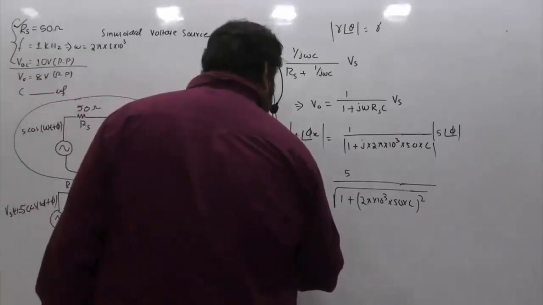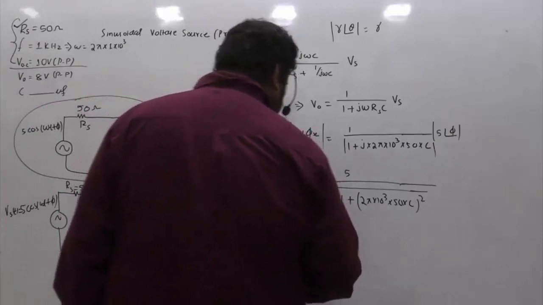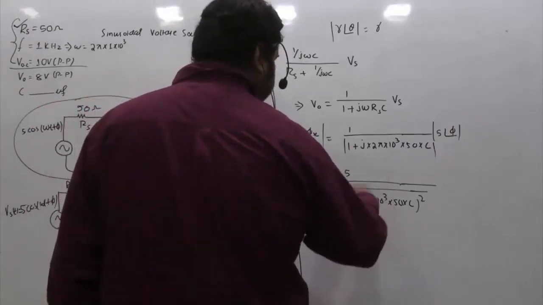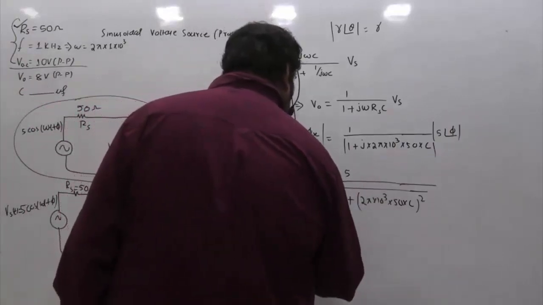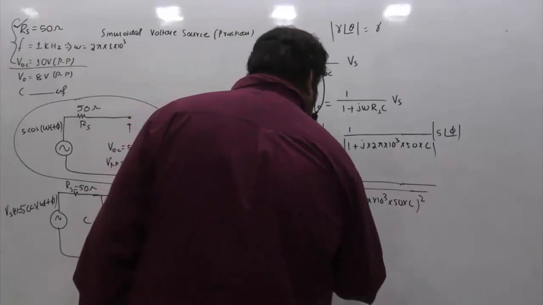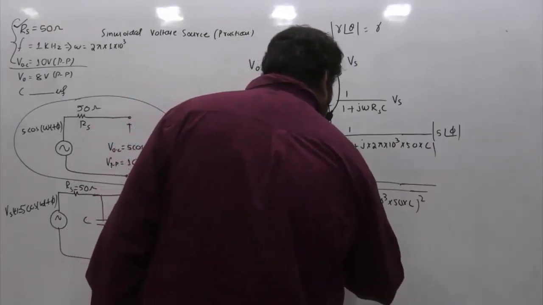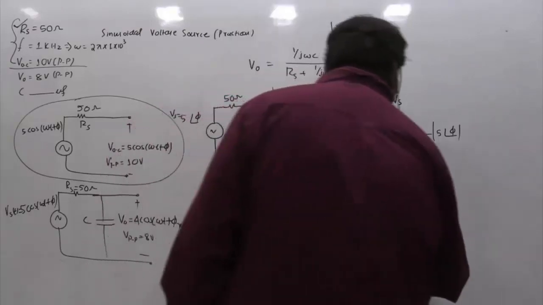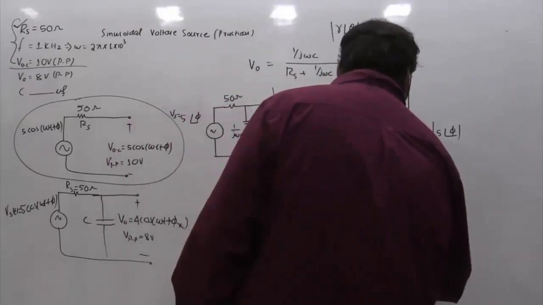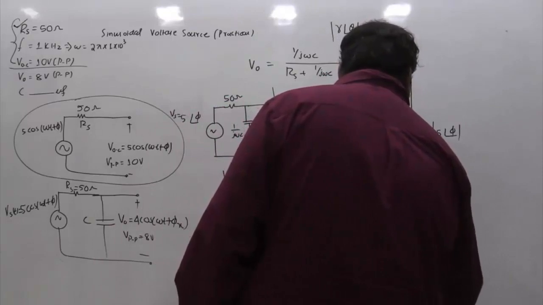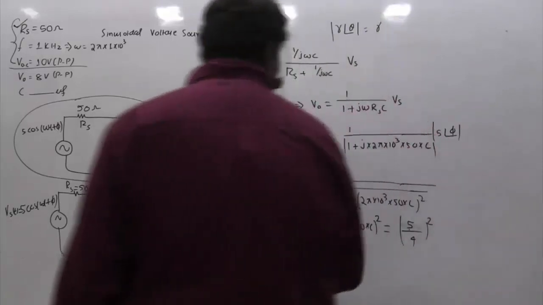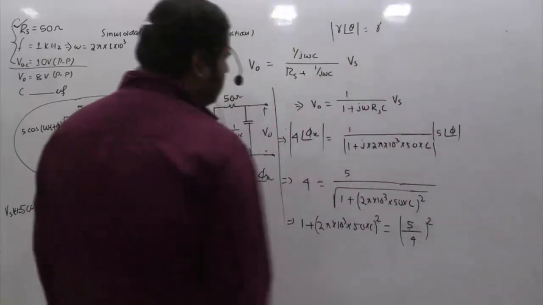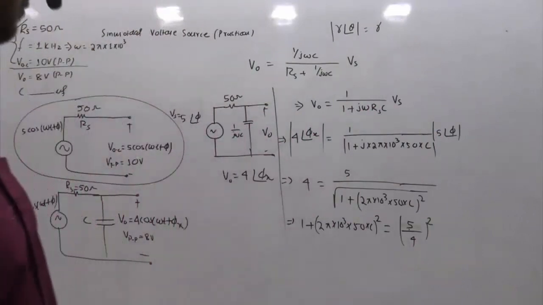Now if I bring this to this side and square it, what do you get? The square root will go. So this is 1 plus 2 pi into 10 power 3 into 50 into C, and this whole square is equal to 5 by 4 whole square. I have just squared both sides. If you square this, the square will go, and then we have the square of 5 by 4.